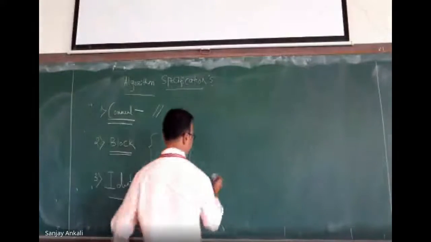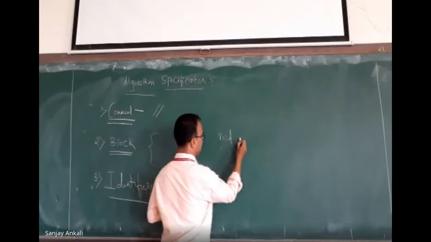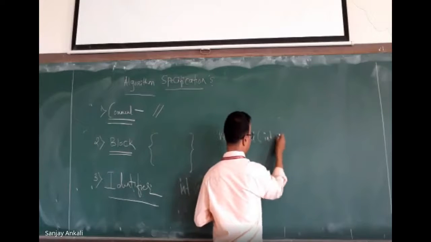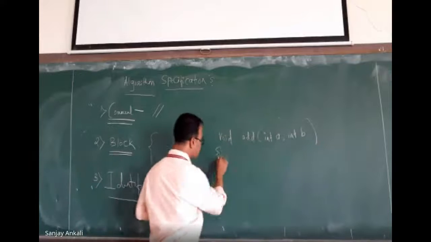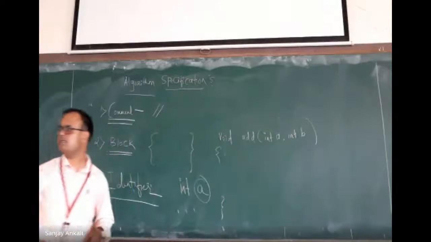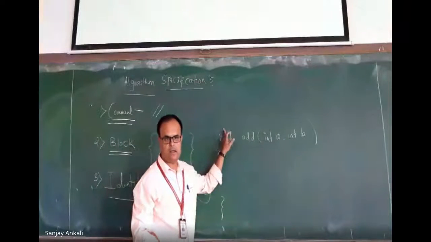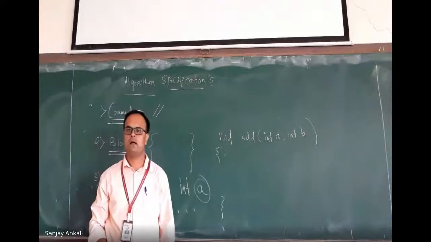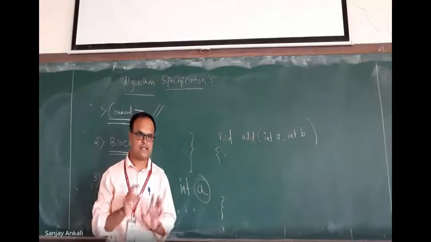Now see, if I write something like this, void add int a comma int b. Now can you tell me what is variable, what is identifier, what is keyword in this? What is this void? Keyword. Void is a keyword. What is add? Can I call it a variable now? No. Are you understanding the difference?